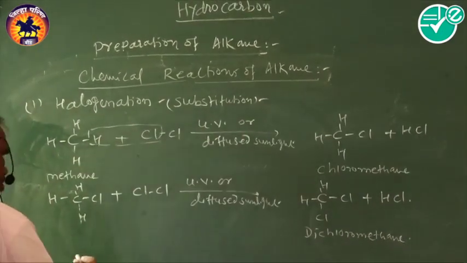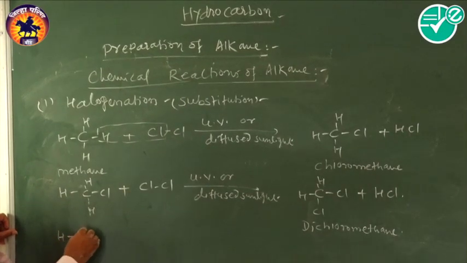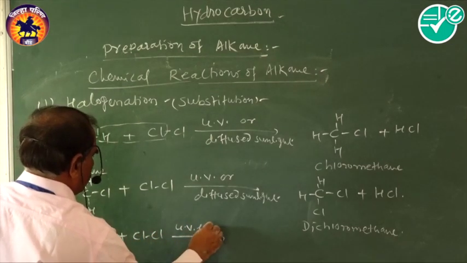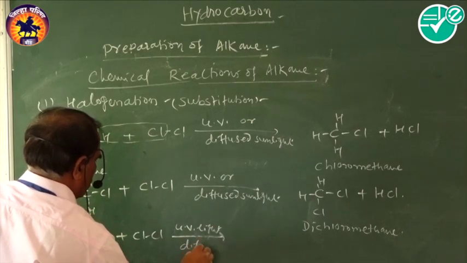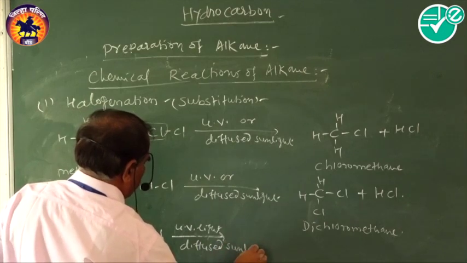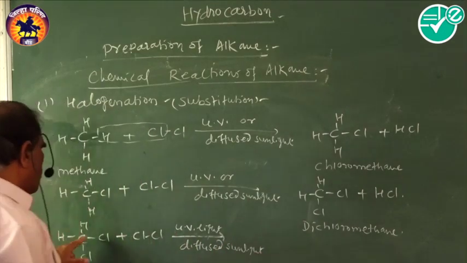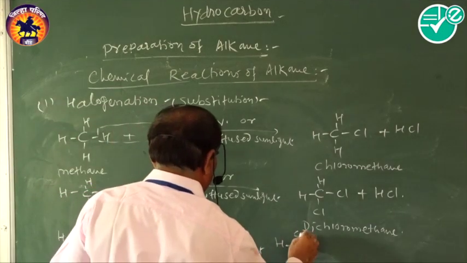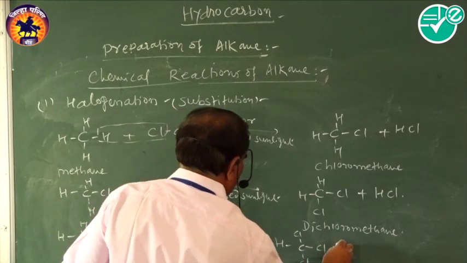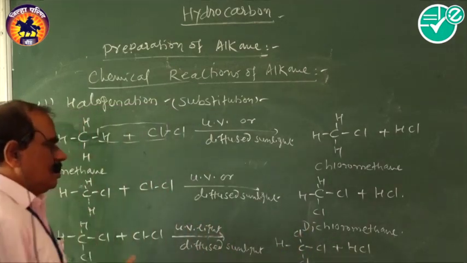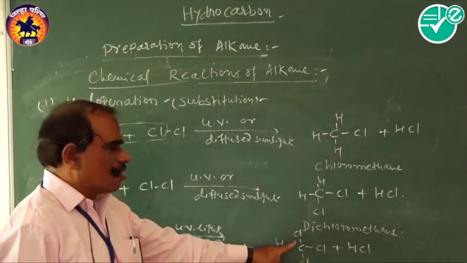This dichloromethane again we have taken here, with chlorine, in presence of ultraviolet light or diffused sunlight. Here again the remaining hydrogen atom is replaced, that is plus HCl. It is called trichloromethane.